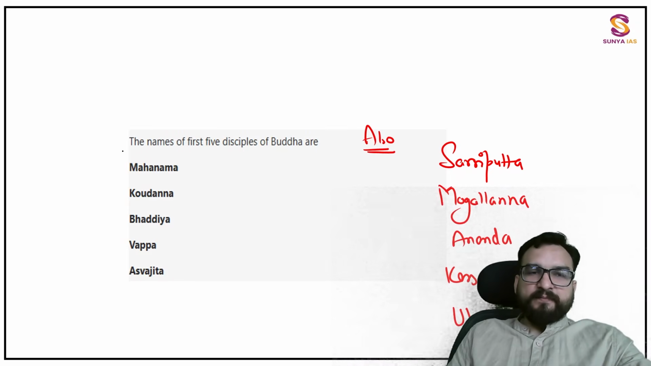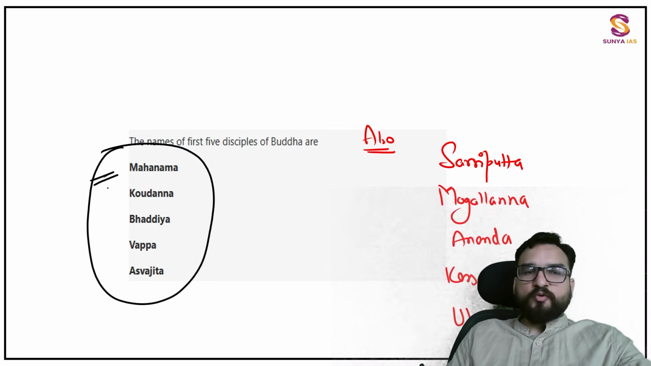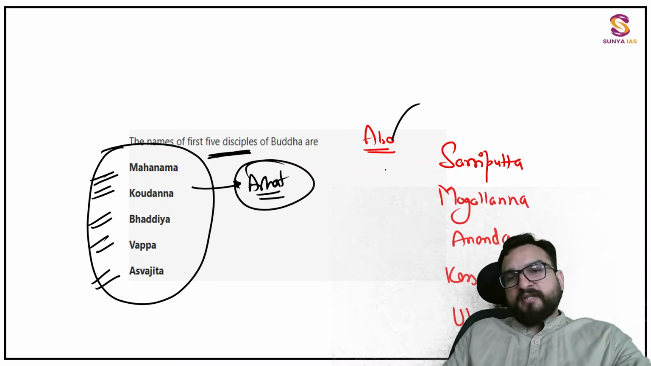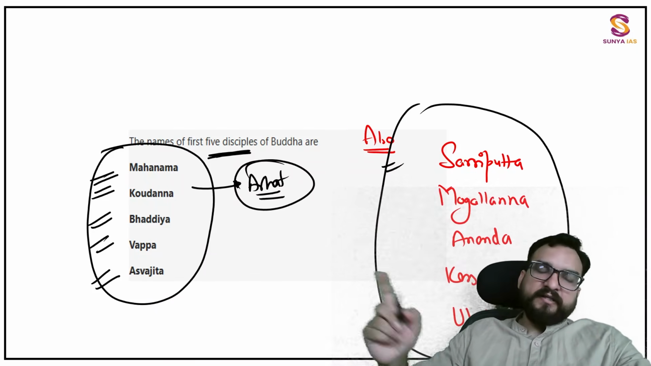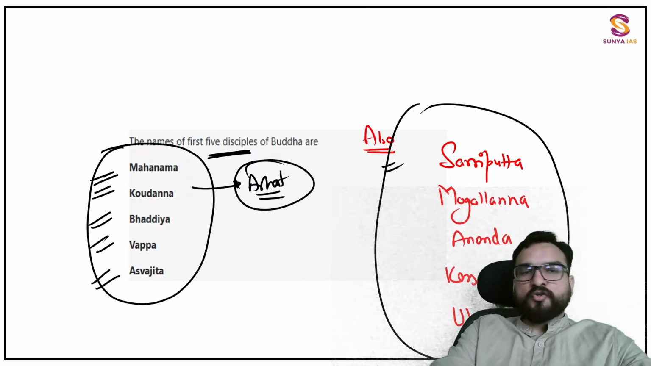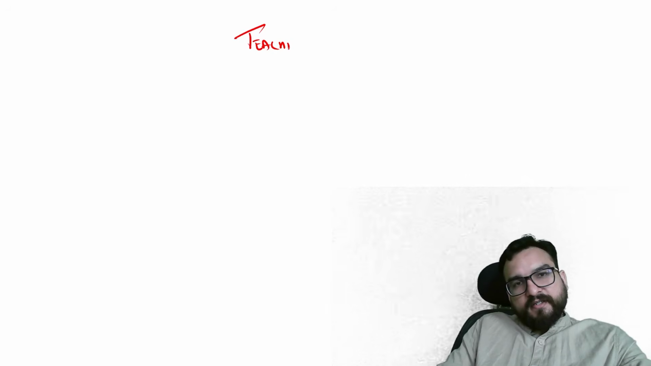So who were the first companions? These are the names written over here. You don't need to memorize them right now, but for prelims you need them. Mahanama, Kondanna, Bhaddiya, Vappa, Assaji. These were the first five disciples, right? And they became Arhats as well. Later on other people will also come, but I will tell you later. First of all, you have understood that Buddha has become enlightened, and he has made his disciples also enlightened. Now comes the time of teachings, guys. Teachings.